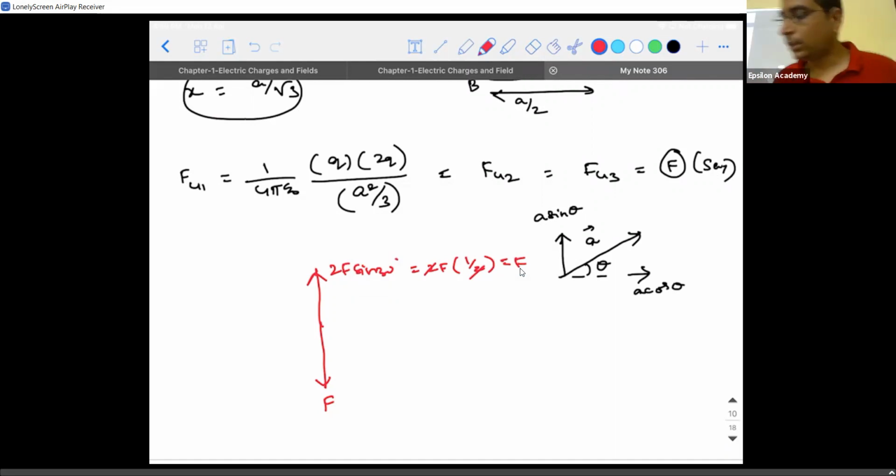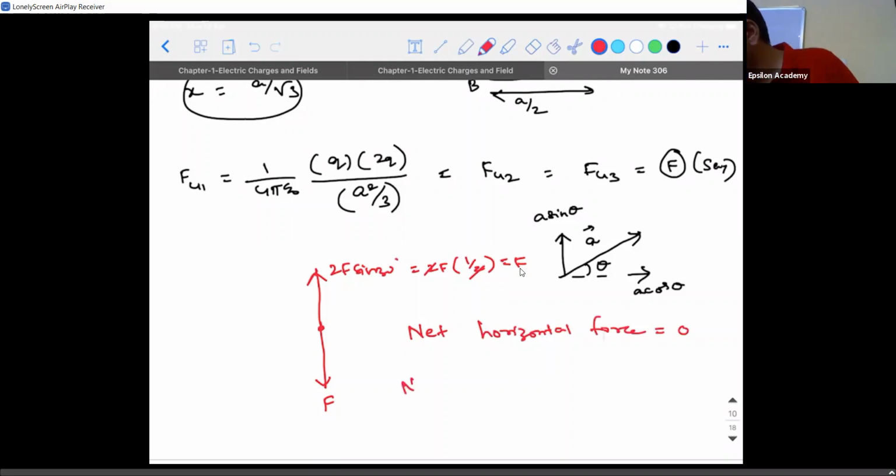The net horizontal force we already saw is 0 because F cos 30 and F cos 30 got cancelled. The net vertical force is 2F sin 30 minus F, which is also 0.